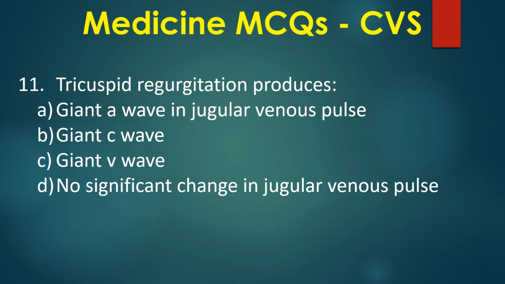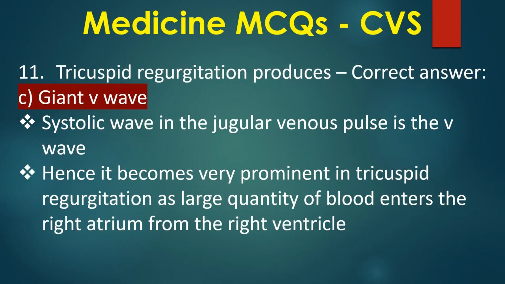Tricuspid regurgitation produces: A. Giant A wave in jugular venous pulse, B. Giant C wave, C. Giant V wave, D. No significant change in jugular venous pulse. Correct answer: C. Giant V wave.